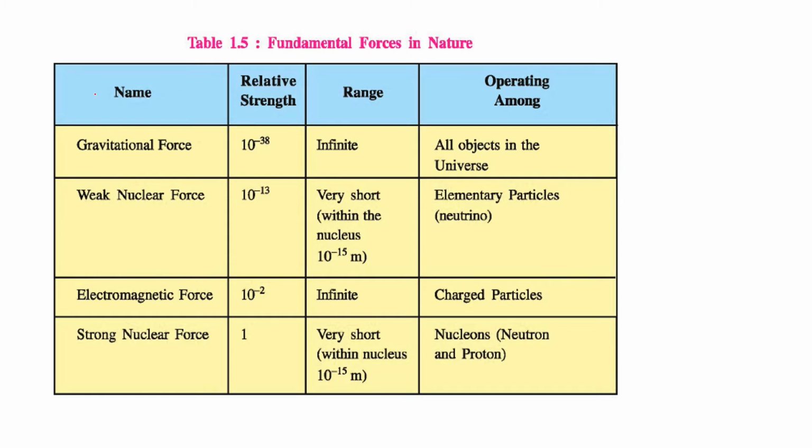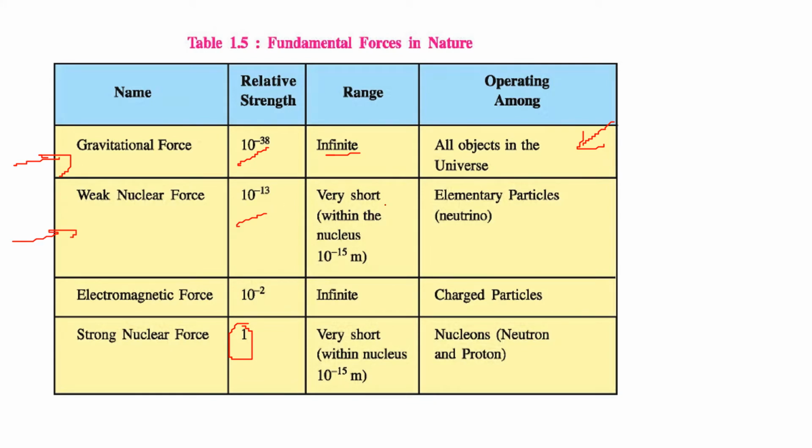These are the fundamental forces in nature. We have the gravitational force, whose relative strength is measured from this one. Strong nuclear force is 1. So the relative strength of gravitational force from 1 is 10 to the power minus 38. The range is infinite. All objects in the universe experience it. The weak nuclear force has relative strength of 10 to the power minus 13.